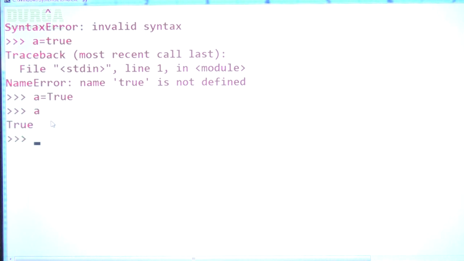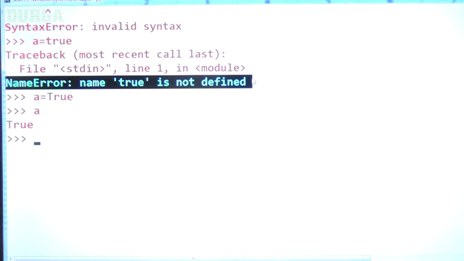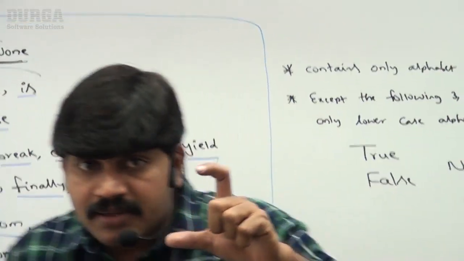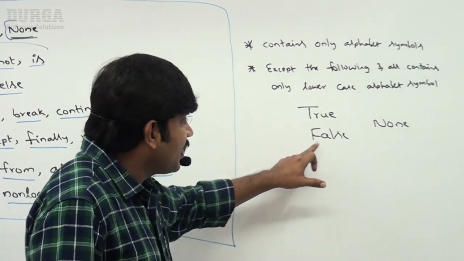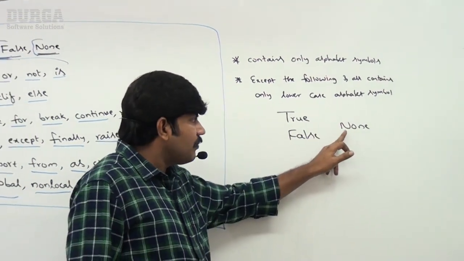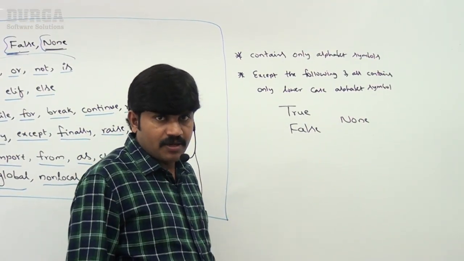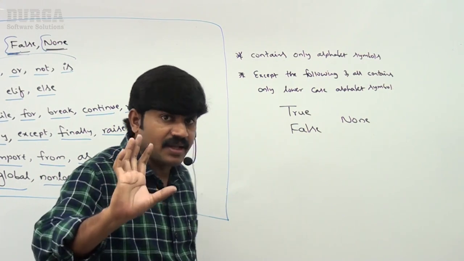What is the value, sir? True itself is the answer we are going to get. Please make sure if you are using small t, immediately you are going to get an error. So for Boolean values, compulsorily you need to take care: capital T in True, capital F in False, and in None, N should be capital. What the meaning is, we will discuss in detail, right?